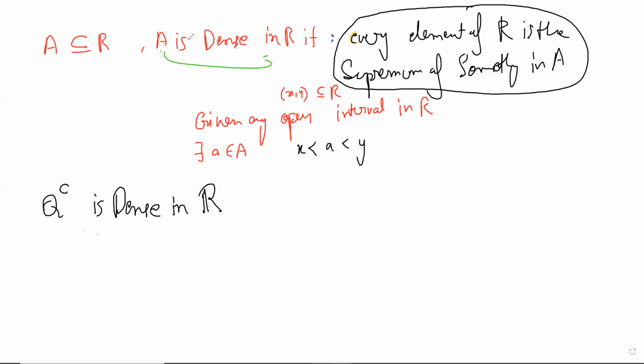So I'm just saying that the collection of numbers which are not rational, they are dense in R. So I need to prove this now. Yes, this is the claim.